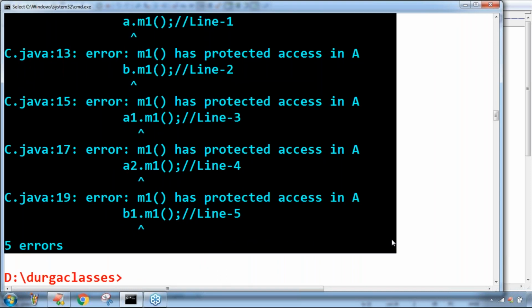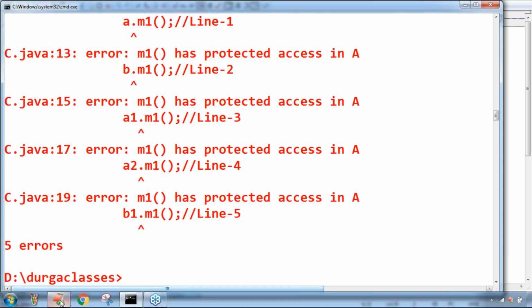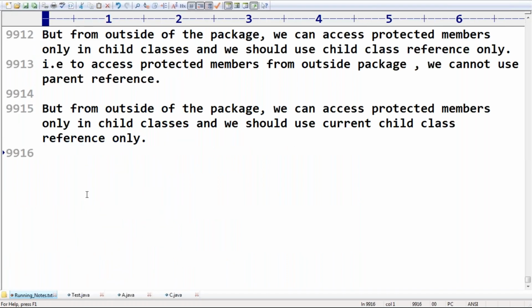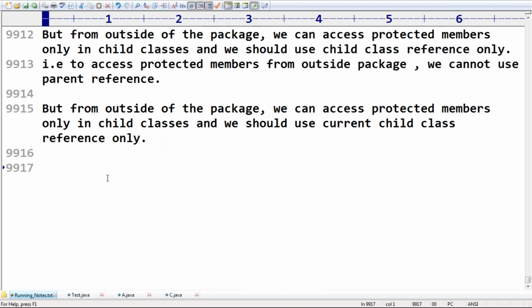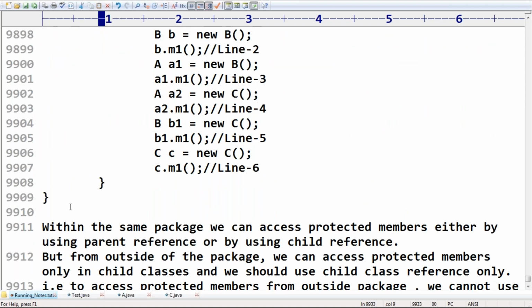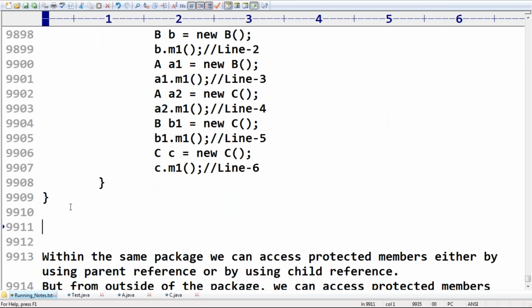Whenever we try to compile C, only one thing is valid. What is that? Only line 6 is valid, sir. So is everyone in a position to understand this one? Yes, friends, are you getting it?